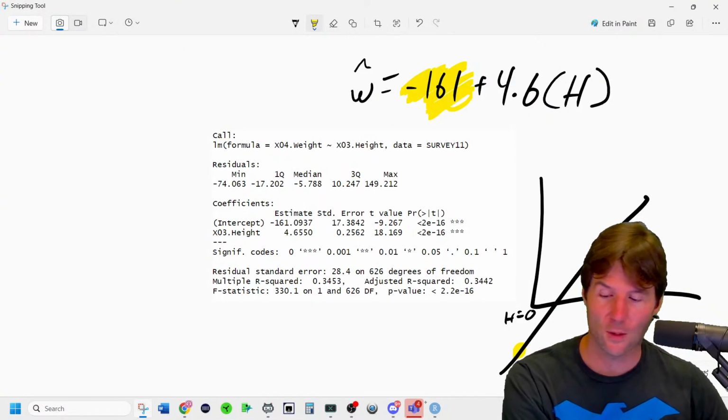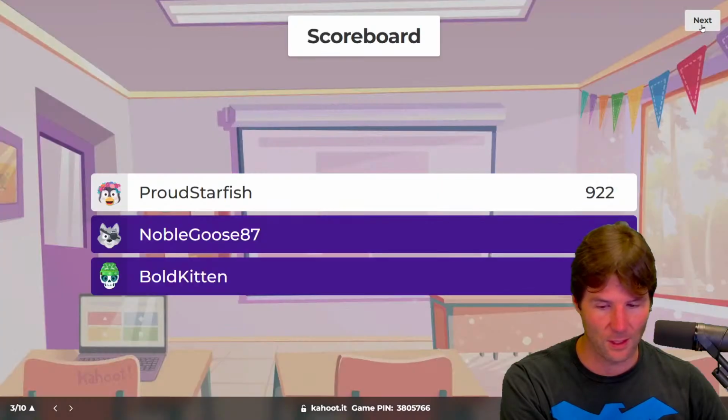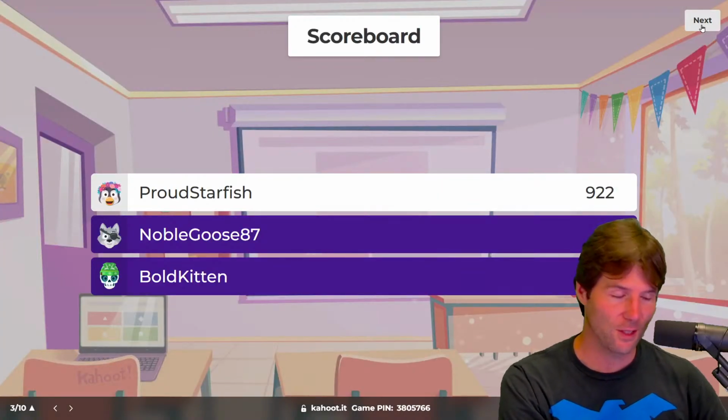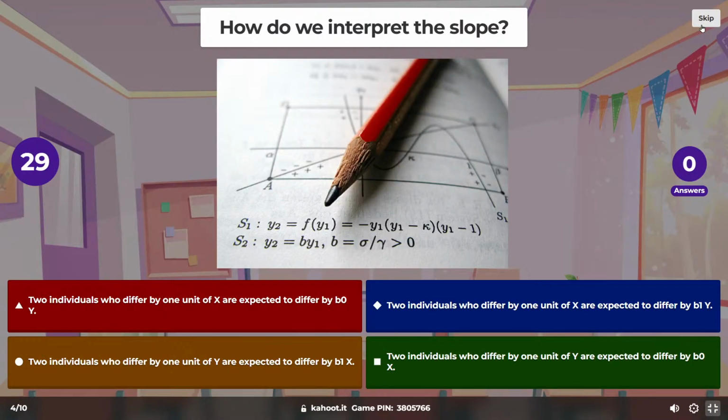Remember, you can write down all these interpretations on your piece of paper to know how to do it. Let's go to the next leaderboard. Proud Starfish. Let's do the next question. How do we interpret the slope? Be very careful. Who knows? Take guesses or what you got. Remember, you can write these down. So if you see this afterwards, write it down.